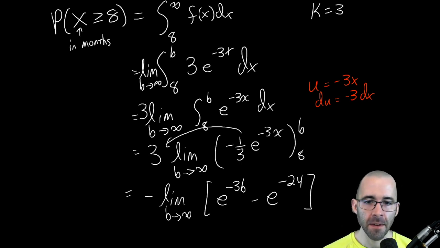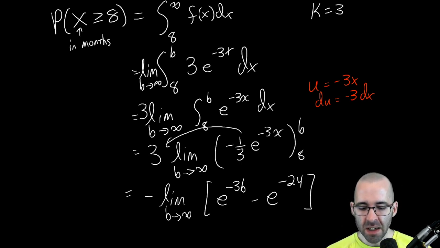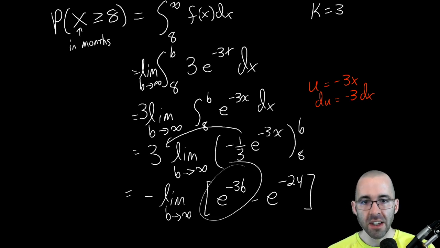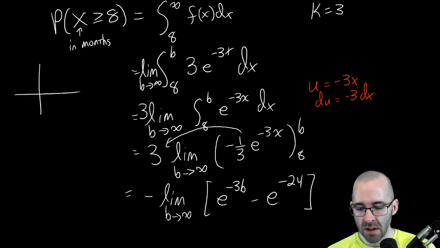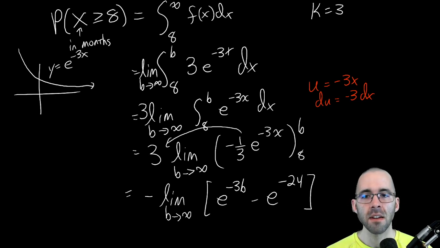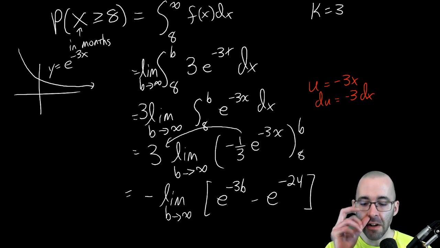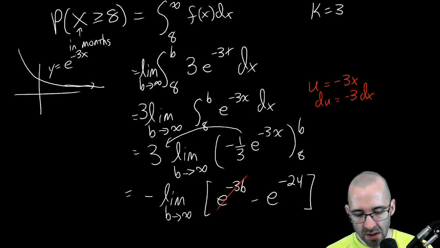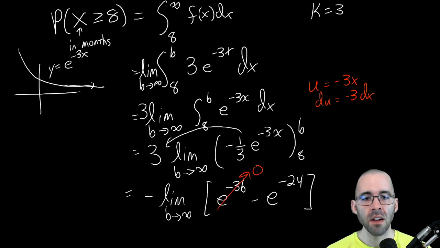What is this? As b is going to infinity, this is an exponential decay function, right? This is the function y equals e to the negative 3x. So as x is going to infinity, or as b is going to infinity, what is happening with this function? It's going off to 0. This limit is 0. And we're just left with e to the negative 24.